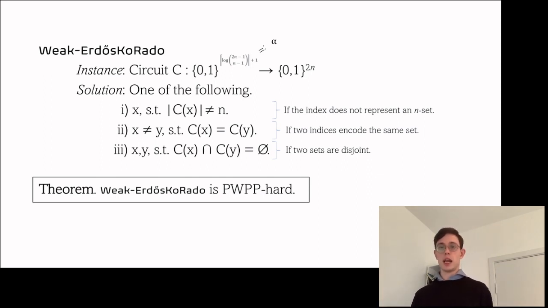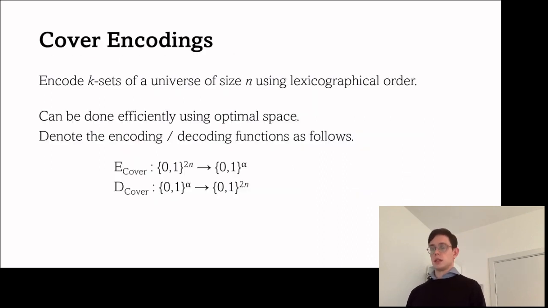And finally, we have the actual case that we're interested in, namely that if all of the indices are in fact distinct and they are all n-sets, then the Erdős-Ko-Rado theorem applies, and we have to find two disjoint sets. So what we show is that this weak EKR problem is PWPP-hard. What we're going to do is essentially use cover encodings.